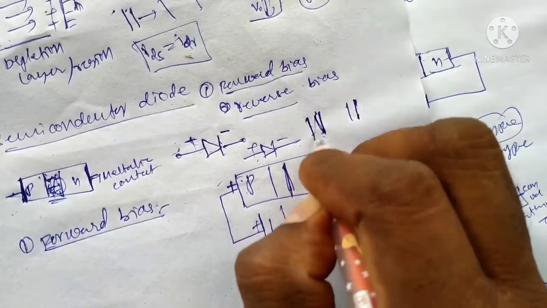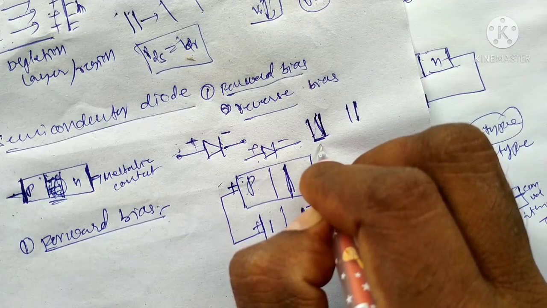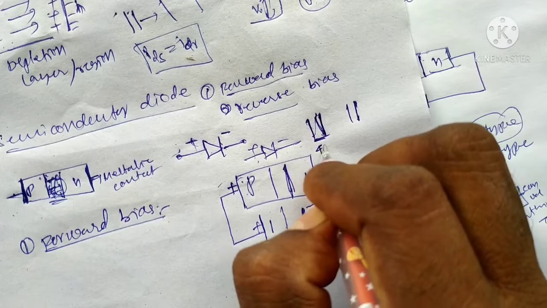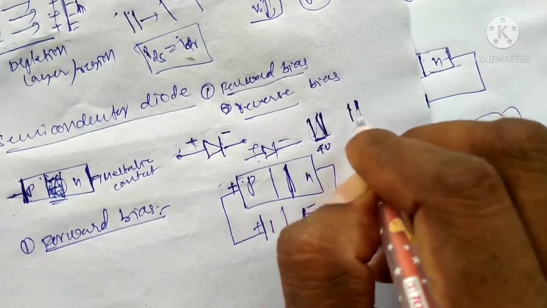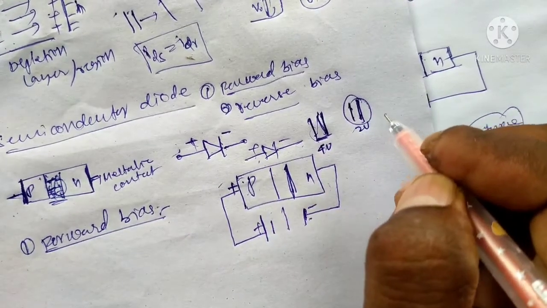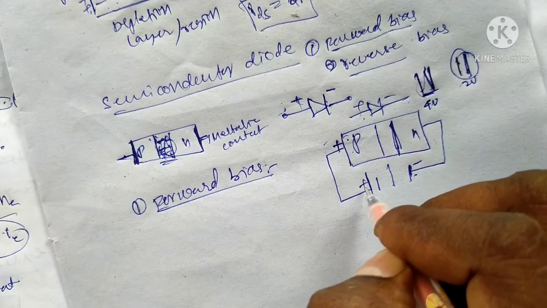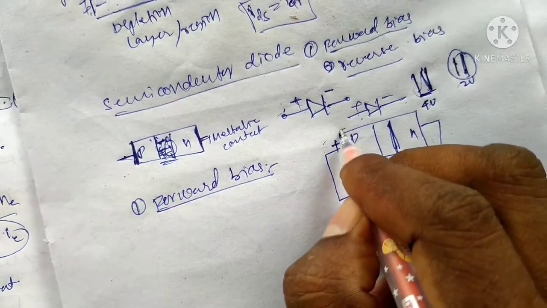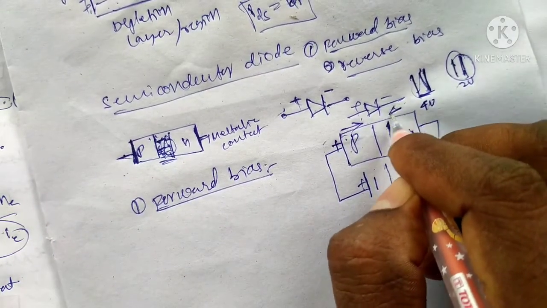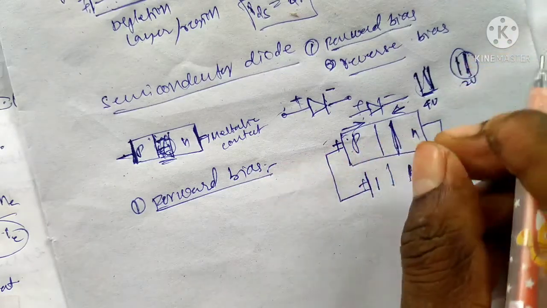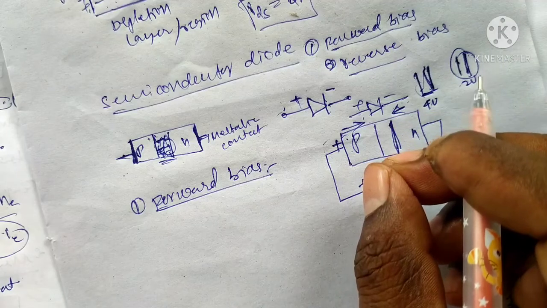Initially it is, suppose, 5 volts, and it can become 2 volts. The depletion layer decreases because of the positive charge from the battery on the p side and the negative charge on the n side. That means the width of the layer will decrease.